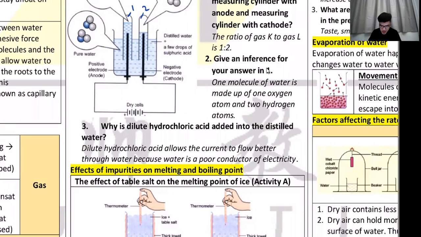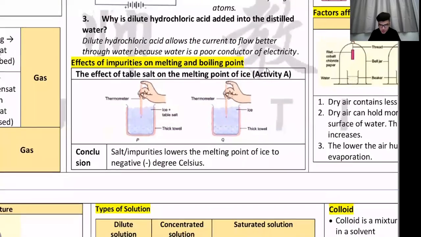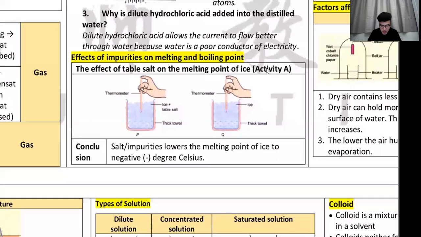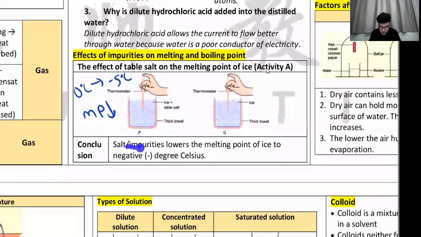All right, so anyway, next, impurities on melting point and boiling point. I think you know this already. I've mentioned this in the seminar also. So when you add salt to ice, it will decrease the melting point. That means from 0, this thing might melt at around maybe -5. So you see, salt lowers melting point.